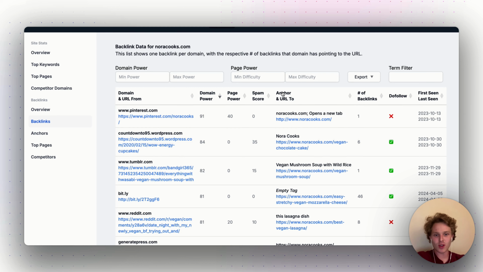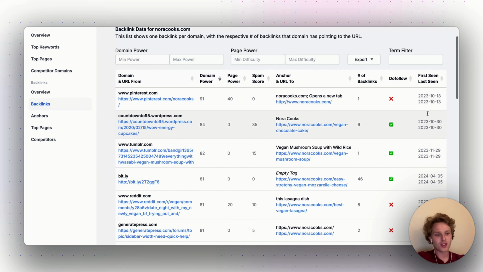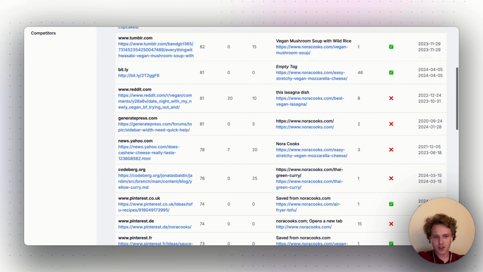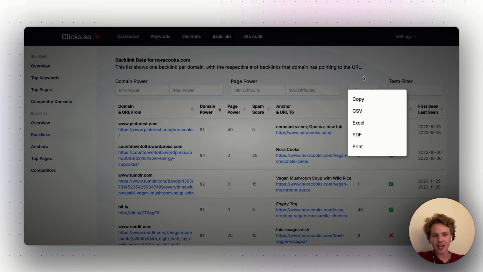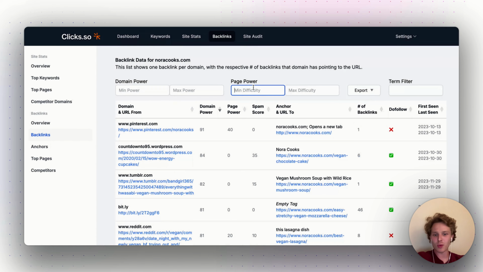We're not exactly sure, but just take a look at those spam scores to make sure you're getting the highest quality links possible. Now we also have the anchor. So this is the actual anchor they're using on this specific URL, and this is where it's pointing to, straight to that homepage. The number of backlinks from this domain. So Pinterest.com only has 1 backlink pointing to noracooks.com, and this is not a do follow. When this was first seen and last seen, all around October 13th of last year. So a lot of different backlinks we can explore here. I would highly recommend exporting it and doing whatever type of analysis you'd like with it. Play around with the different filters, the domain power filter as well, and the term filters, whatever you'd like to do.